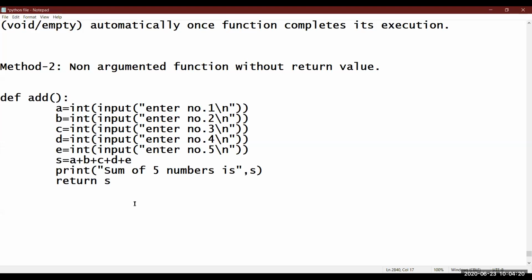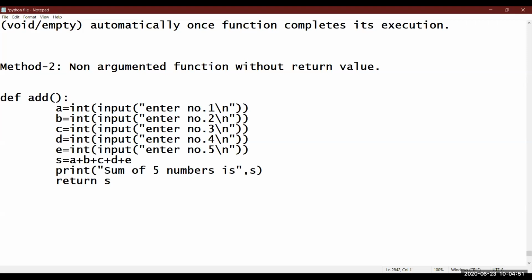Now what this function is doing: this function is not accepting any argument, as we all can see. It is asking the user to enter five numbers, finding the sum and printing the sum. The question was to find the average of those five numbers which were added by the add function. So we can simply return S. Now whenever you call this function, it will return the answer which is stored in S. That is, of course, the sum will be returned by this function.